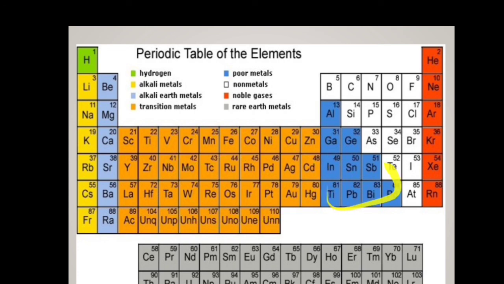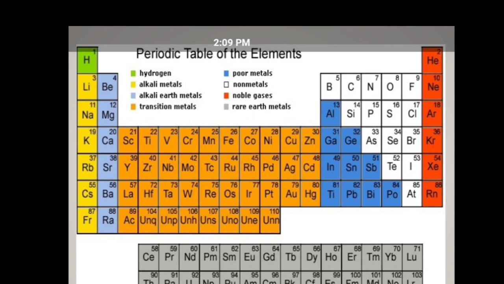Next, these are the poor metals or semi-metals. They show properties similar to both metals and non-metals, and are called metalloids. These are all gases, and these are all solids. Metals are solids, and these non-metals are gases. The last group, the 18th group elements, are called the noble gases.